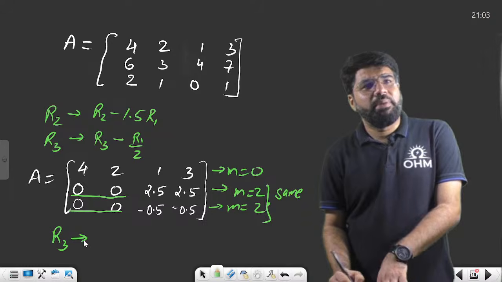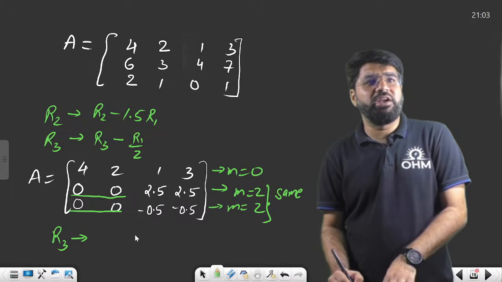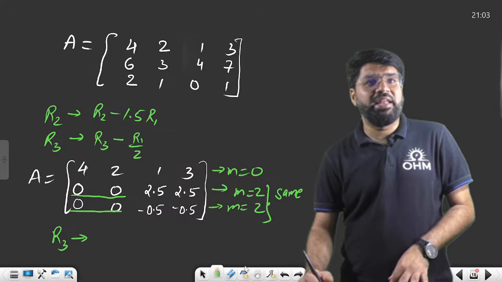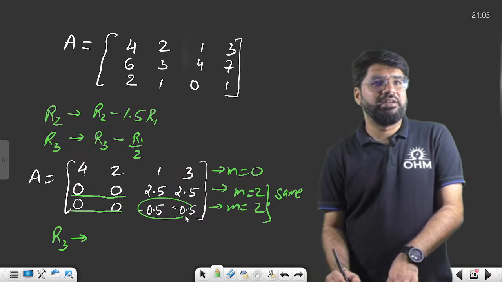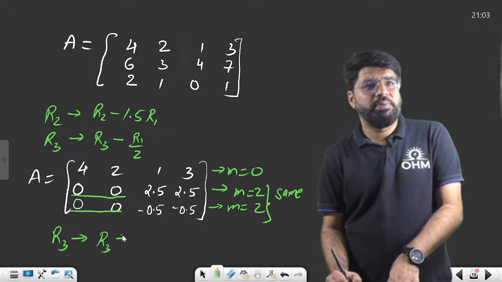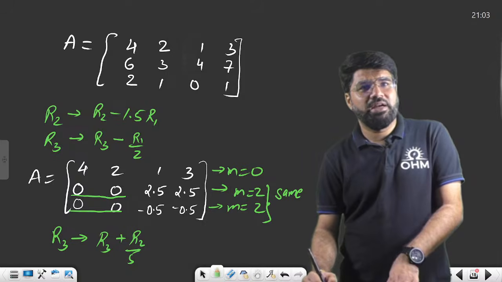But now it is simple. R3 minus 0.5. Above one is 2.5, 2.5 divided by 5 becomes 0.5, and then add. You will get zeros here, and you will get zeros here as well. So R3 plus R2 divided by 5.